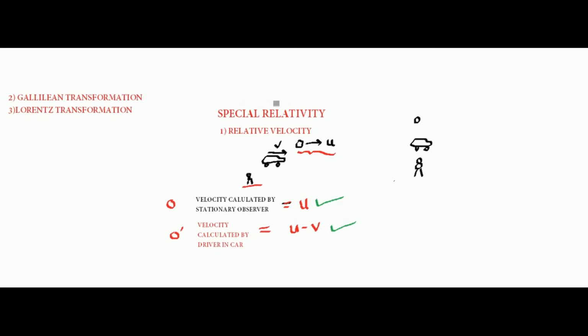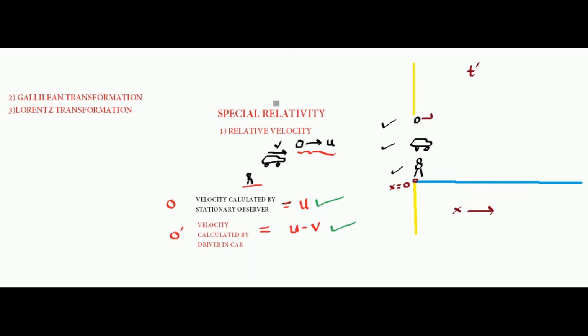Consider the man, the car and the ball all at the same position on the x-axis, that is x equals 0. Now consider the time that has elapsed is t. At t equals 0 everybody started moving.